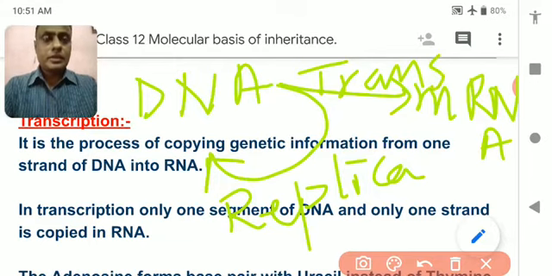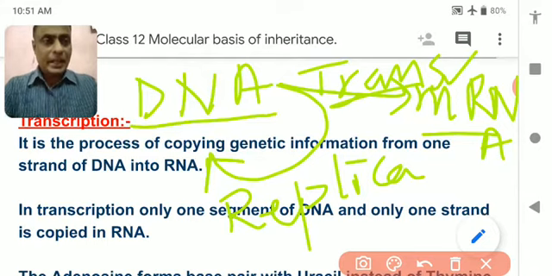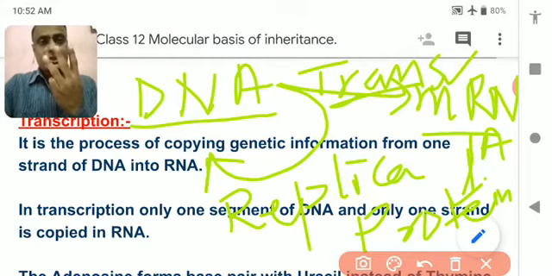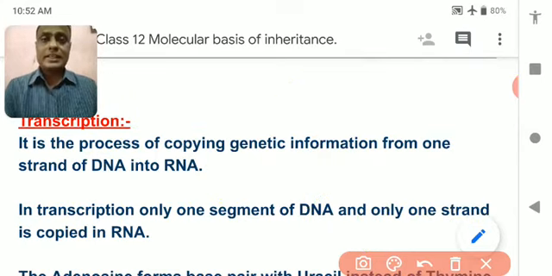And in another process, mRNA forms protein, and this process of formation of protein from RNA is called translation. So three processes are combined, and together they are called the central dogma. What are they? They are replication, transcription, and translation.